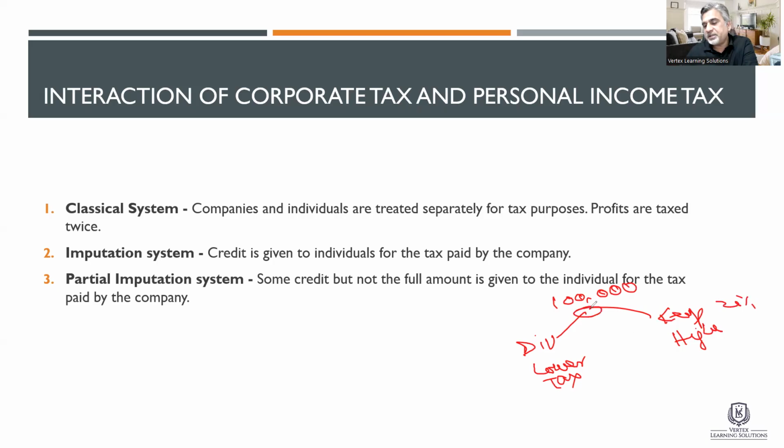So first you split the profit. How much do you want to give out as dividend? And you say, we are giving out dividend for 30,000, and we will keep 70,000 in the company. So this 70,000 will be charged at a higher rate, and the other amount is charged at the lower rate.